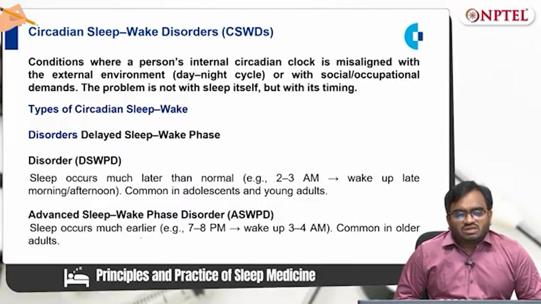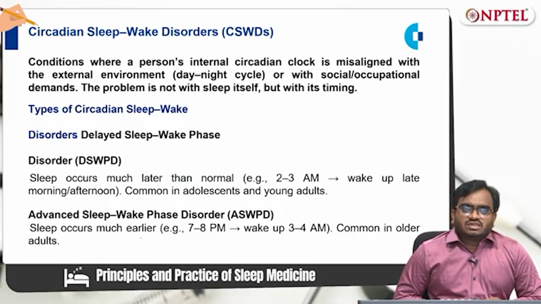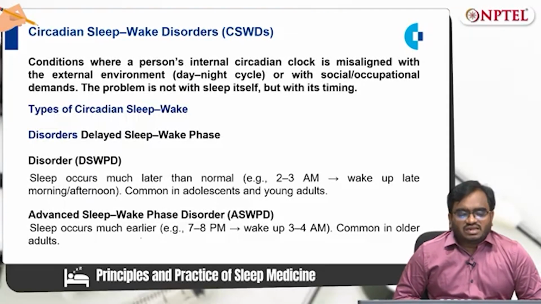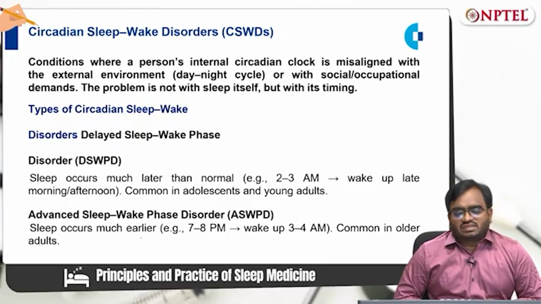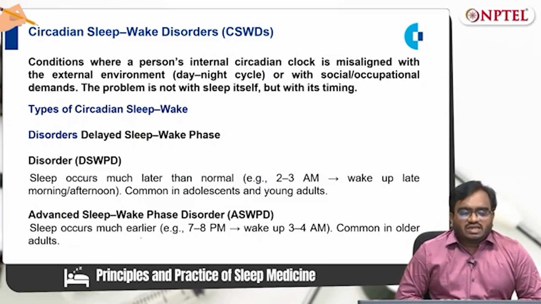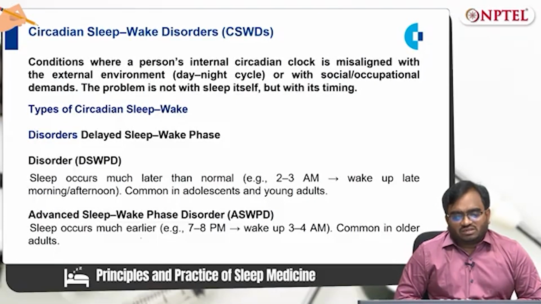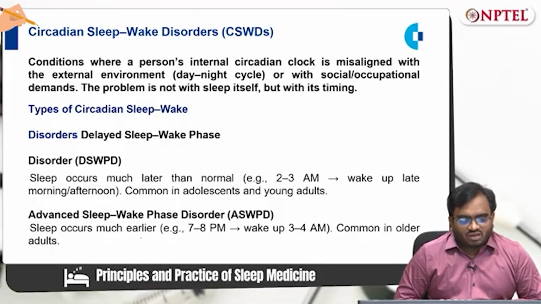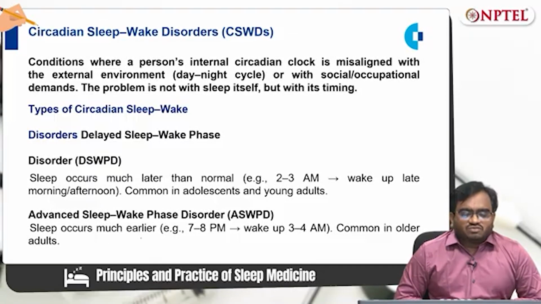Last, we move on to the sleep-wake disorders. These are conditions where a person's internal circadian clock is misaligned with the external day-night cycle or with social and occupational demands. It causes circadian sleep-wake disorders. Actually, the problem is not with the sleep itself, but with the timing of the sleep. Types of circadian sleep-wake disorder.